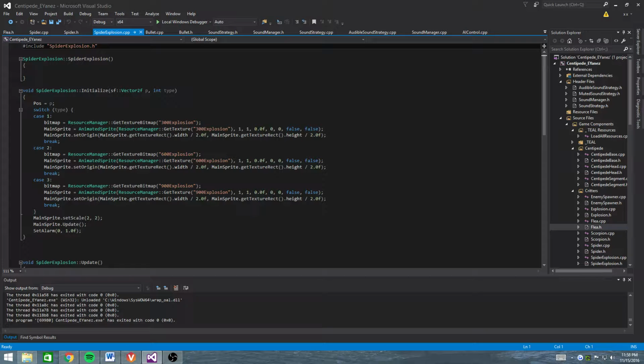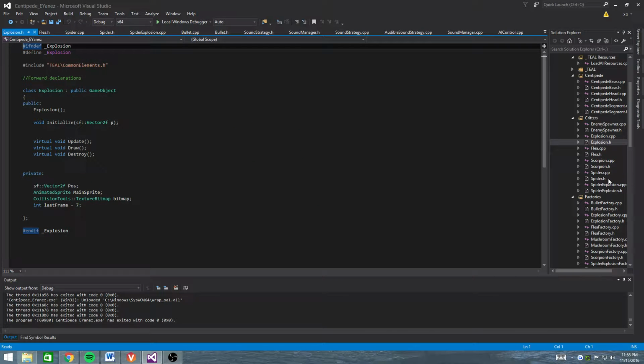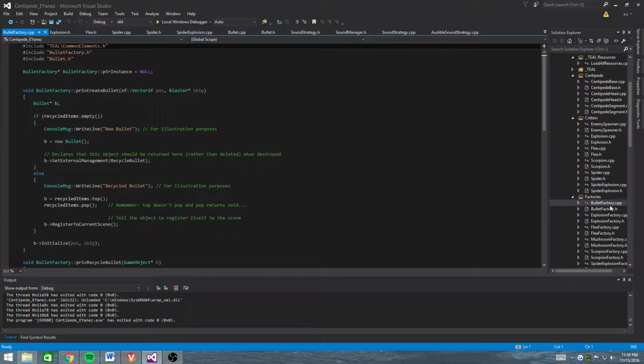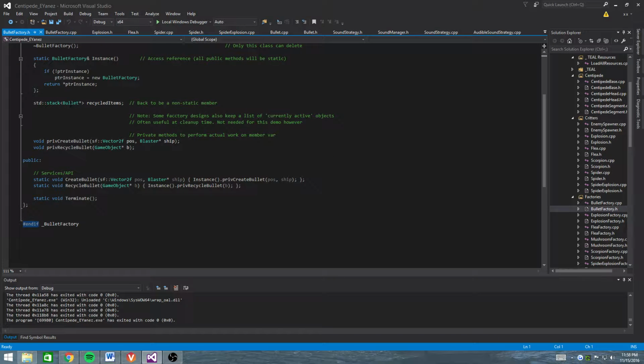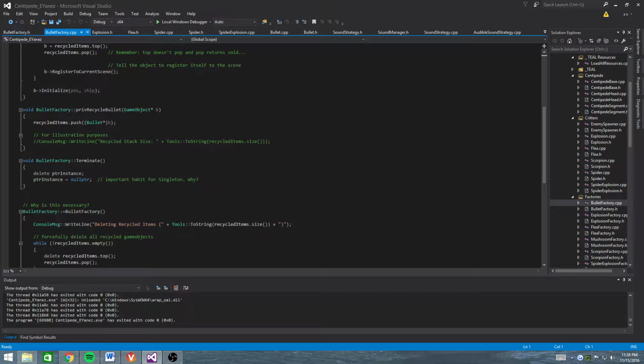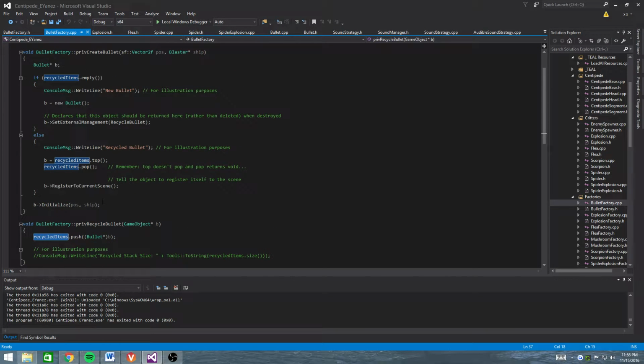But yeah, that's about it for the observer pattern. Again, it exists pretty much everywhere in this code. These simple factory patterns, I went over in more detail in the previous videos. I think I did a decent job explaining them, but again, they're set up as a singleton, so I only allow one instance. I have a stack of recycled items that are cast as the item type and pushed onto that stack, and when I need one, I just grab it from the stack and initialize it with whatever parameters I need.